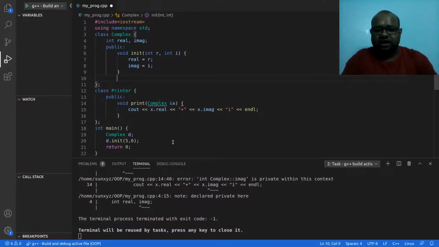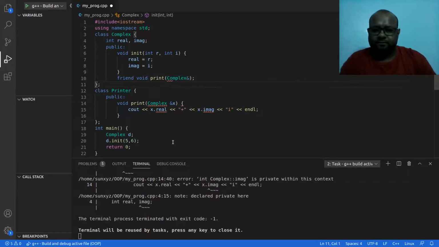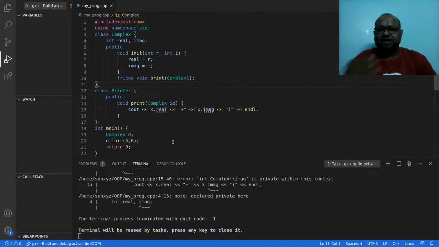So let's go ahead and do that. Friend void print, and that is going to take a complex number reference. Fine. Let me go ahead and compile. We still have the same problem. The problem is that right now my function is thinking that the print is global.